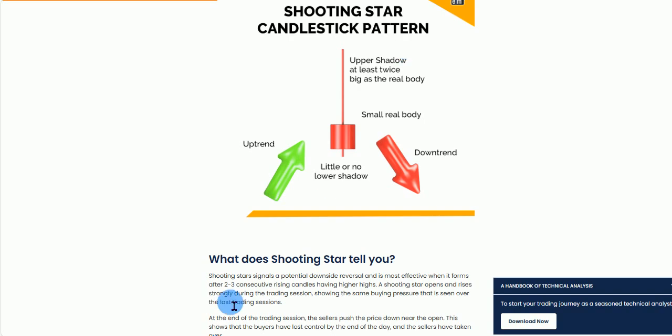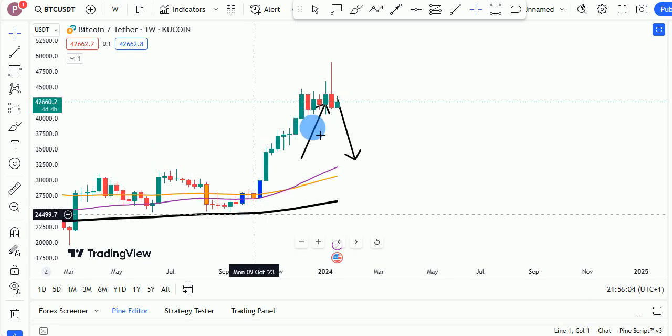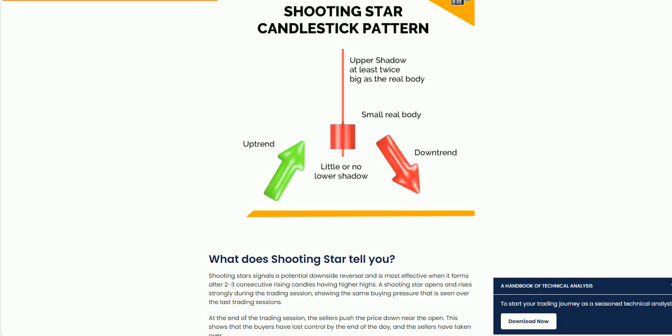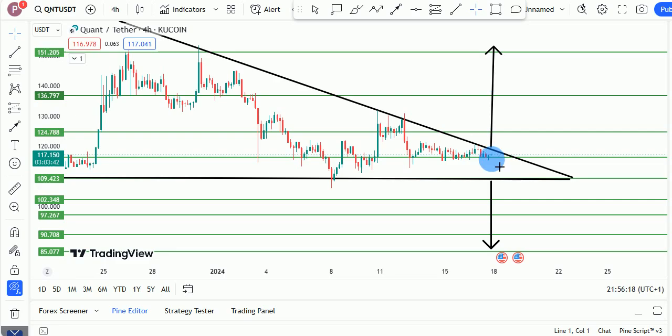As you can see, the shooting star signals a potential downside reversal and is most effective when it's formed after 2 or 3 consecutive rising candles having higher highs, right? And as you can see for Bitcoin, we don't have just 2 or 3, we have 8. I mean, 1, 2, 3, 4, 5, 6, 7, 8. 8 candles forming higher high. We currently have formed the shooting star candle, so with a very high likelihood we are about to see that downtrend. And if we see that downtrend in Bitcoin, we could see the same thing happen for Quant, which could see a break to the downside. So this is something we would be watching quite closely and giving you updates right here on the channel.